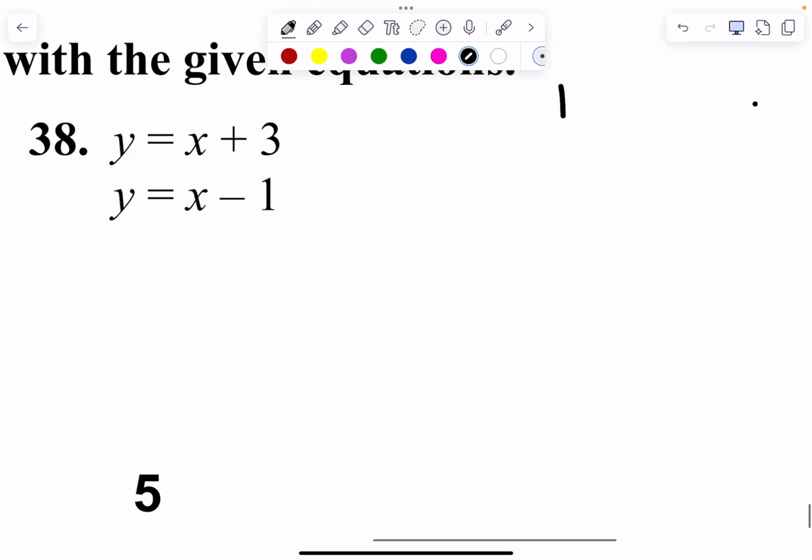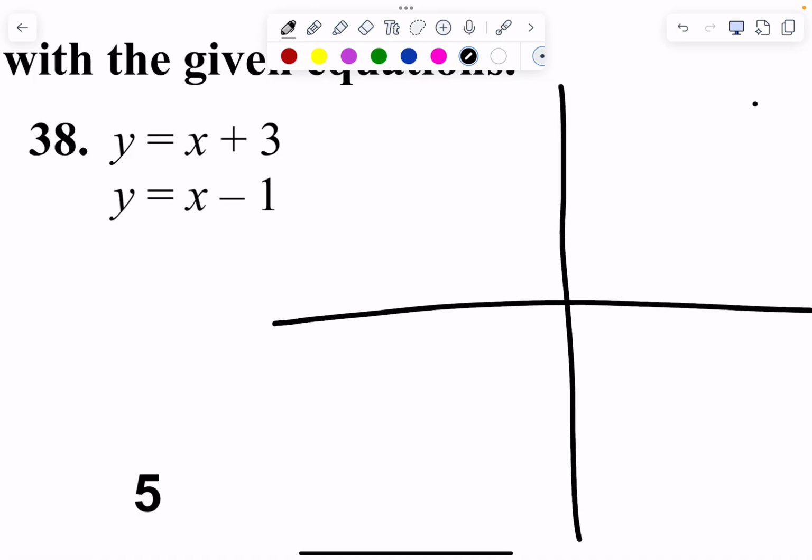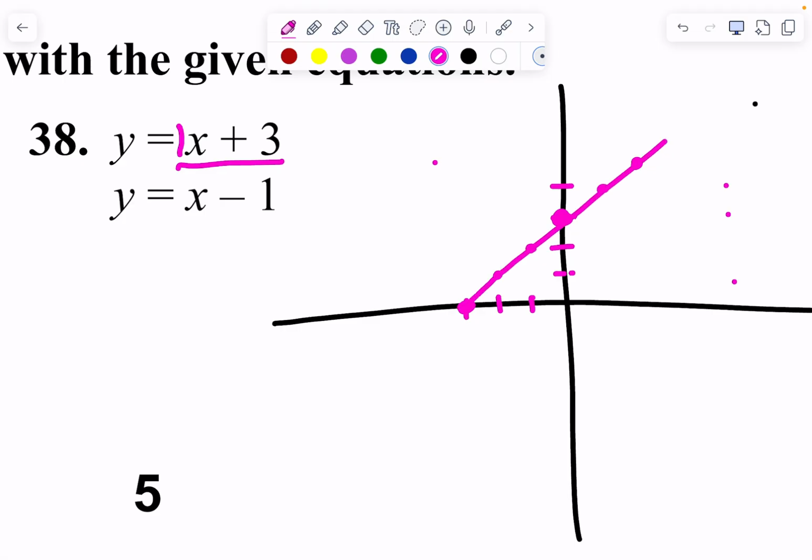Okay, so next one. y equals x plus 3. I've got to graph this. I'll give you nice graph paper on the test, not tomorrow, for Thursday. To graph x plus 3, you start at 3, put a dot, and then the slope is 1. So you go up 1 over 1, or down 1, left 1. Down 1, left 1, down 1, left 1. There he is. That's what he looks like.